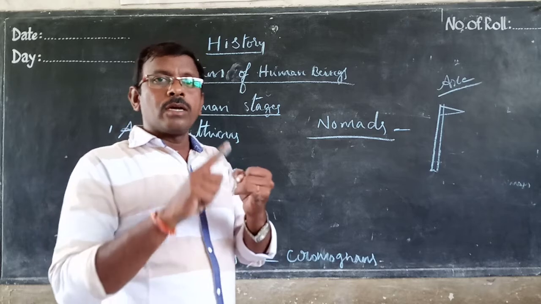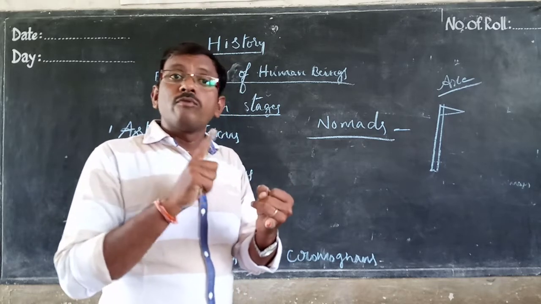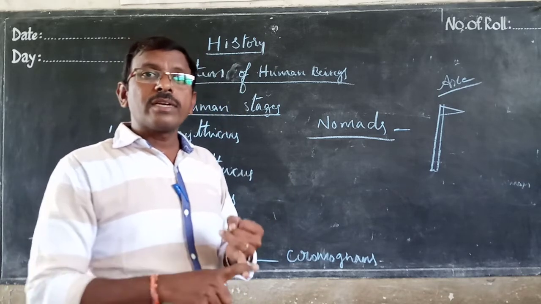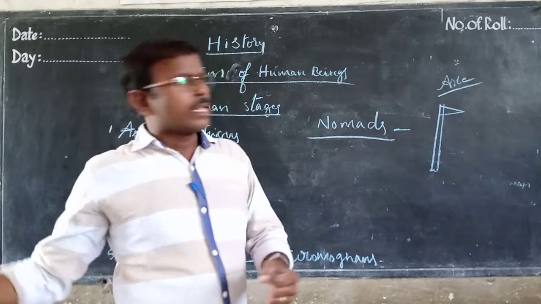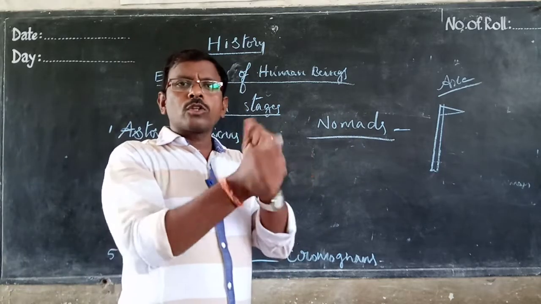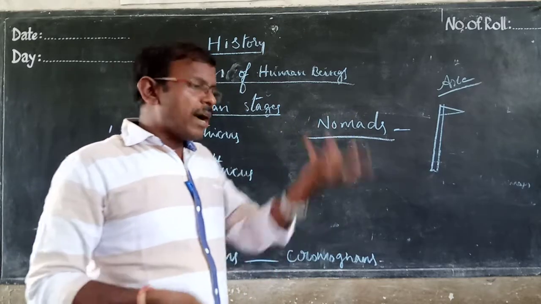First they invented fire. How did they invent fire? When they were hunting animals, they rubbed one rock against another rock. Then fire came.